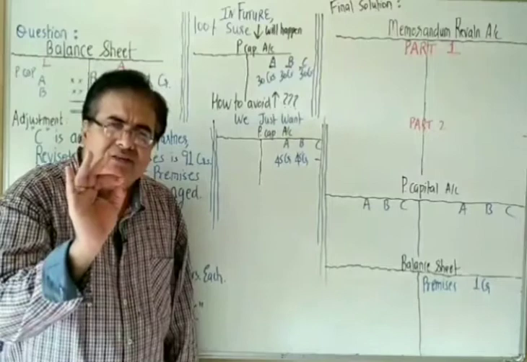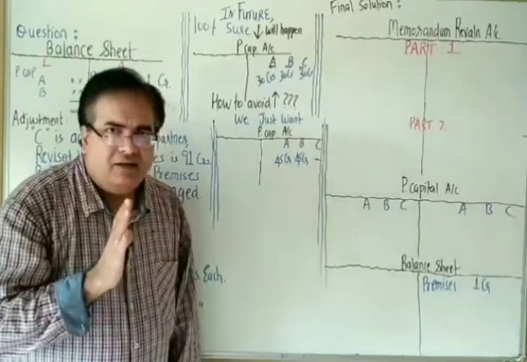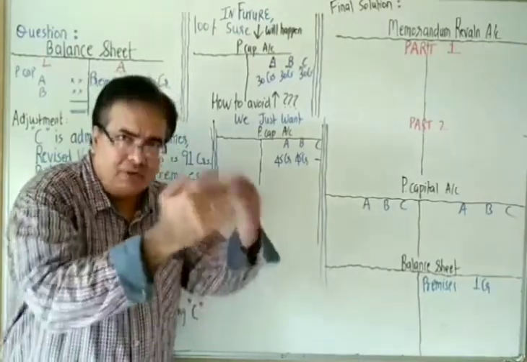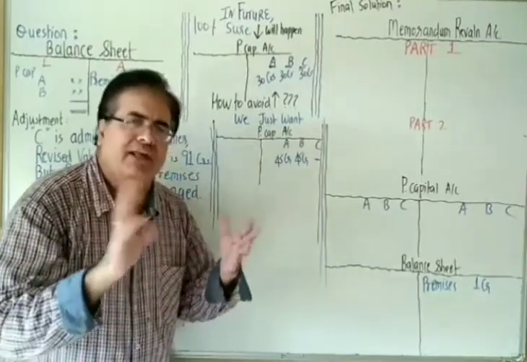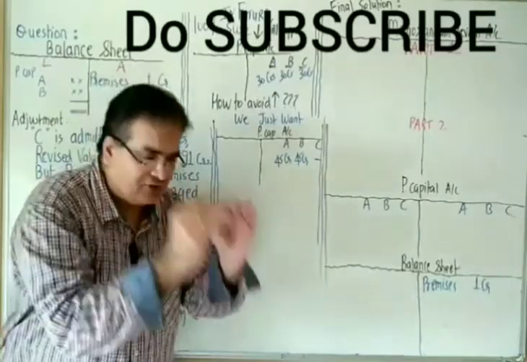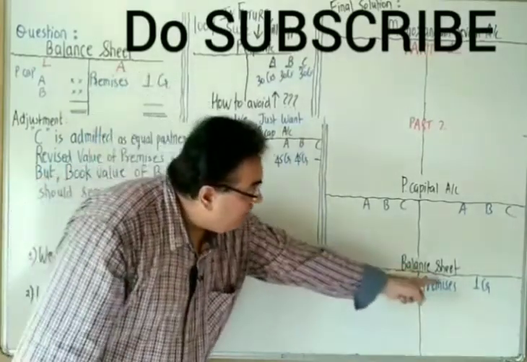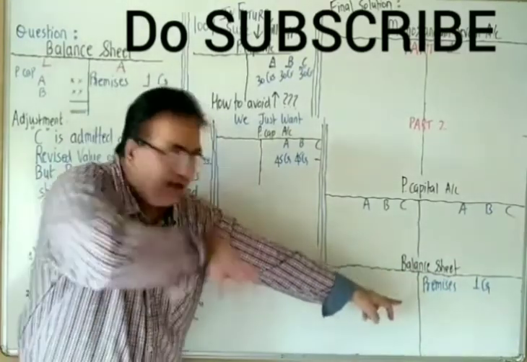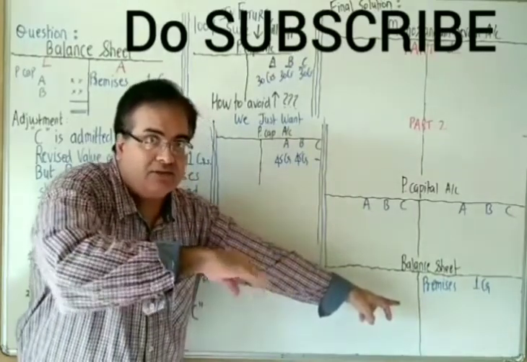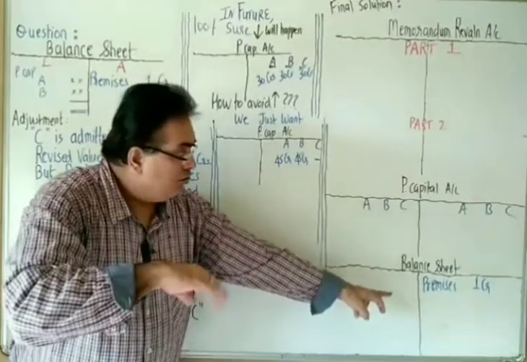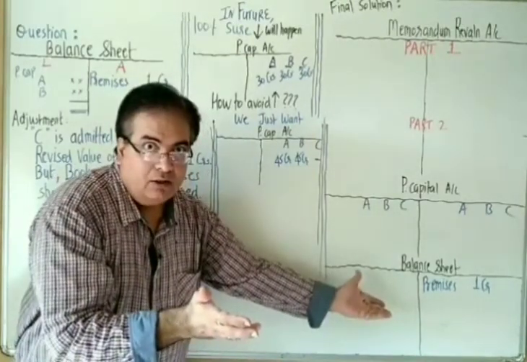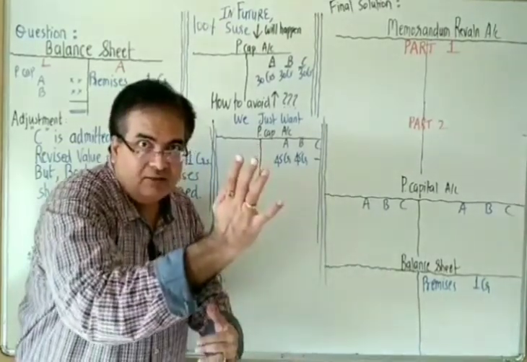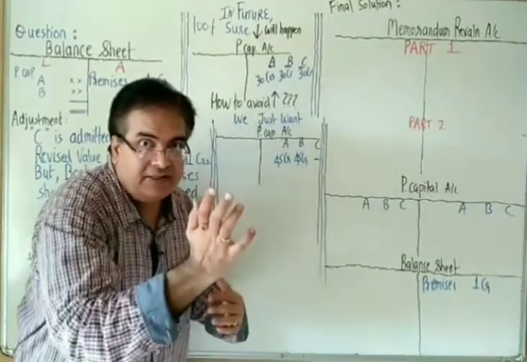But my worry is, if you have admitted C and a new partnership deed is signed, whatever profit loss is there after admission of C, whatever revaluation profit loss is there, everything will be distributed equally between A, B and C. It is mentioned in partnership deed. Now my worry is, if we keep the value unchanged at 1 CR in the balance sheet, and C has become a partner, then after a few months or after a few days, whenever we do revaluation, we will have to show it at 91 CR. It means a jump of 90 CR is there.